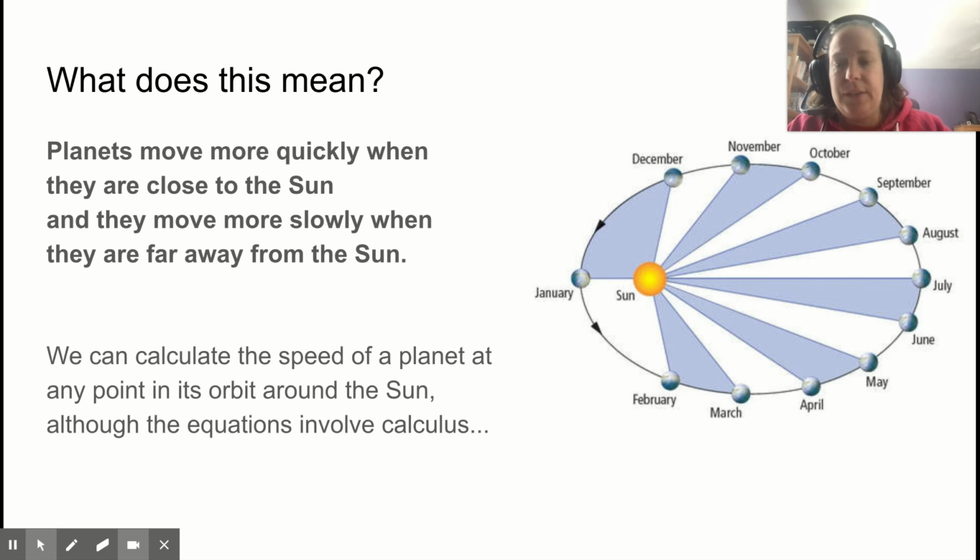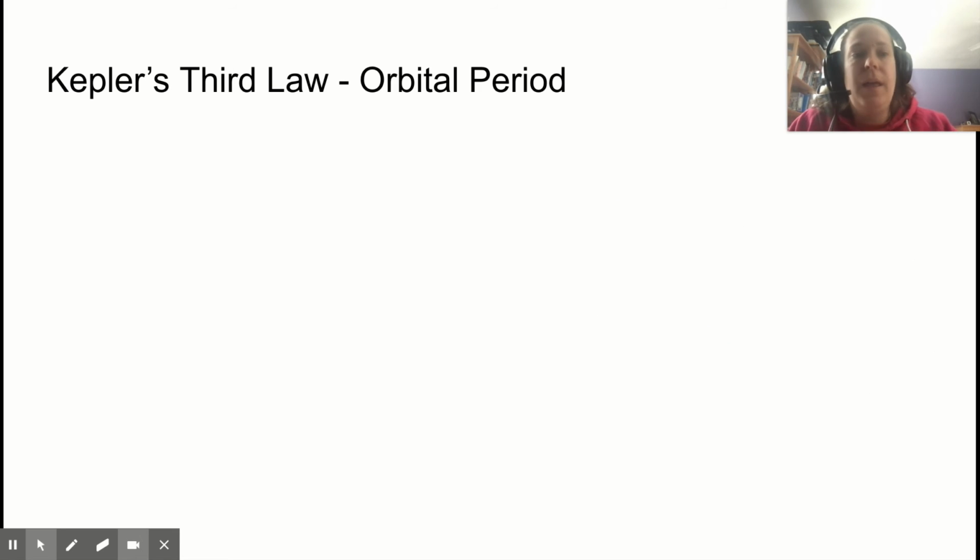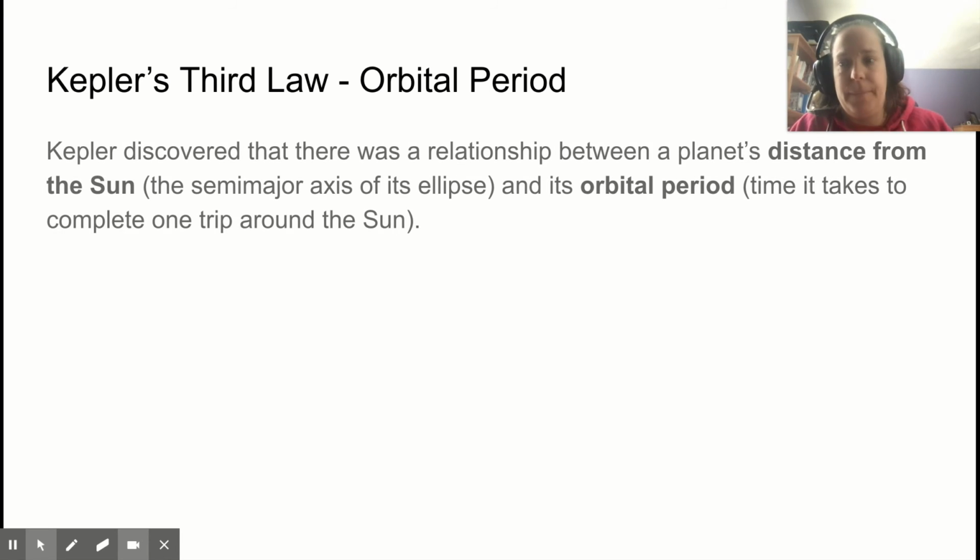And you can use this to calculate the speed of a planet at any point in its orbit around the sun. Although these calculations involve a lot of math, they involve a familiarity with calculus, so we're not going to do that in this class. But if you had that mathematical ability, you could do that. Then we have Kepler's third law, which deals with the orbital period, the amount of time it takes for a planet to complete one orbit around the sun.